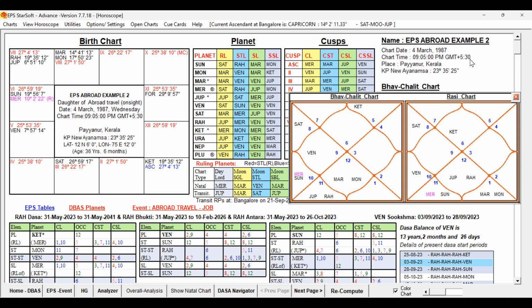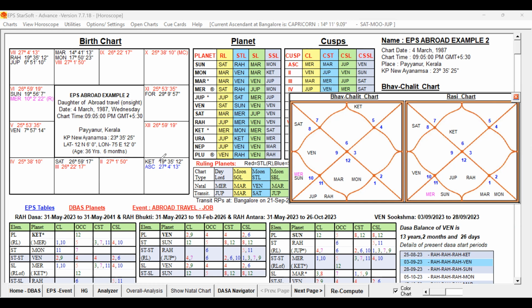Now let us examine the 3rd house, 9th house, 12th house, and 11th house. These are the important houses for traveling abroad. And of course, since the travel is for an on-site job, the 6th house and 10th will also join hands. Now let us check whether these 3, 9, and 12 houses are connected to each other, so that it is strongly favorable for abroad travel, or being present abroad.